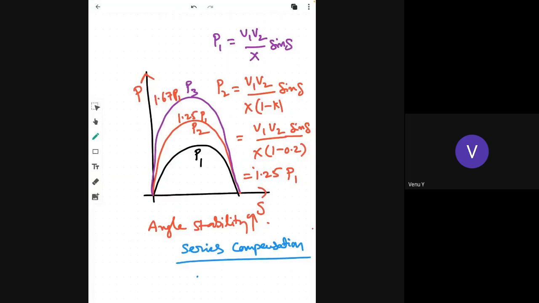So let us have a generator here, and a coupling transformer connected between the generator and transmission line. This is the line, and this is the compensator.